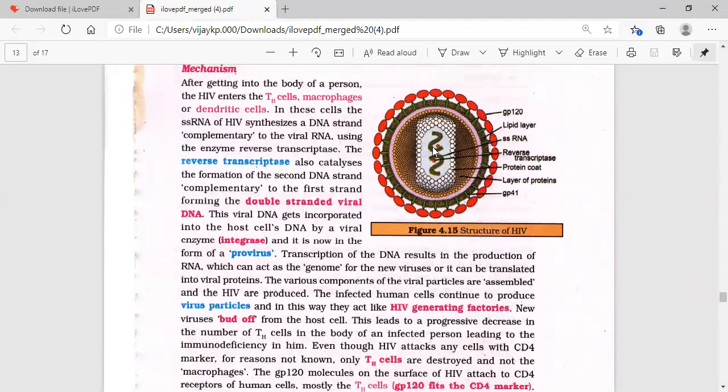Structure-wise, it has single-stranded RNA with the reverse transcriptase enzyme, surrounded by a protein coat and layers of protein, then the lipid layer and the glycoprotein lollipops. You will find surrounding it GP20, GP40, GP41, GP60, the various glycoproteins. So that's the story of HIV, AIDS. And then we continue with the various other issues which are left over in immunology.